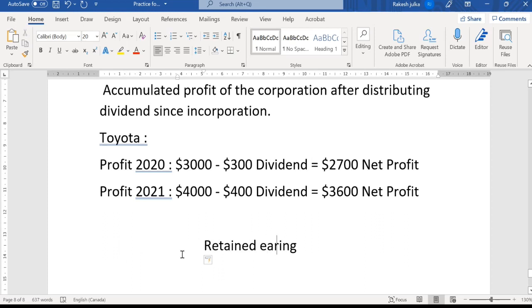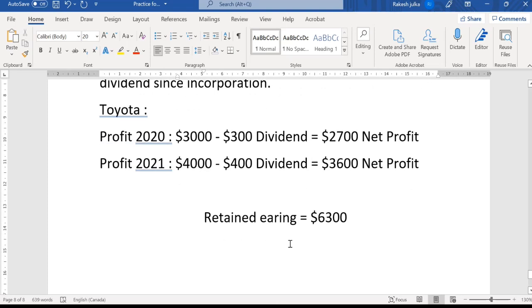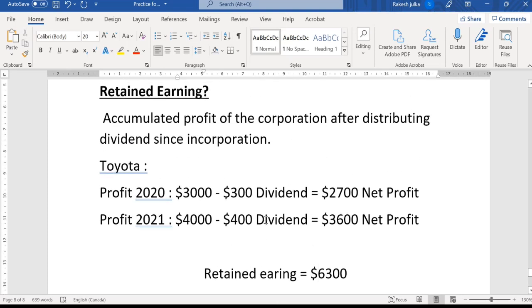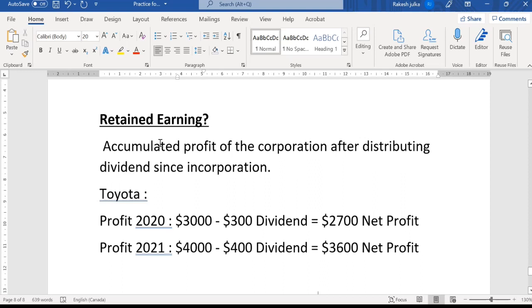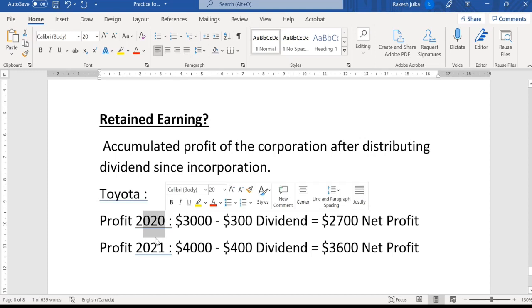So what will be the total of this? 2,700 plus 3,600 is 6,300, which is known as the retained earning of the business. Now again we look at retained earning, accumulated profit. Accumulated means the profit of this year and the profit of that year.